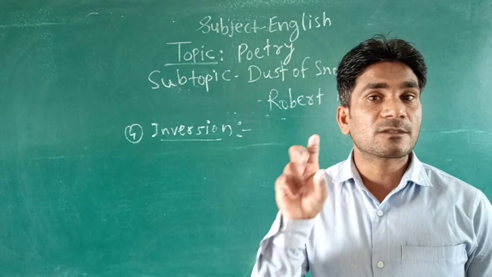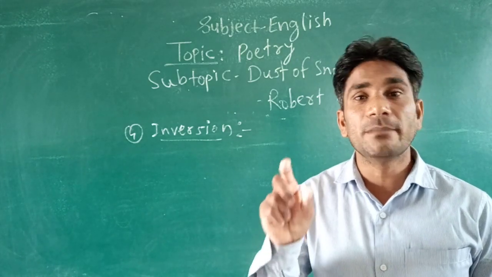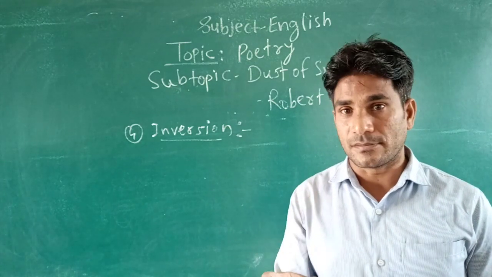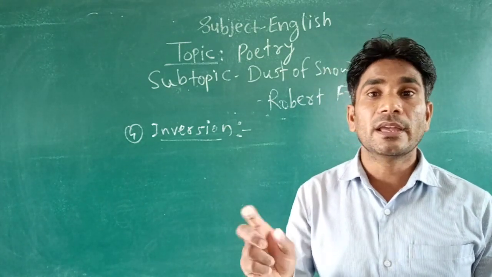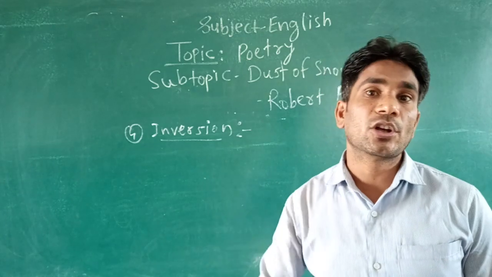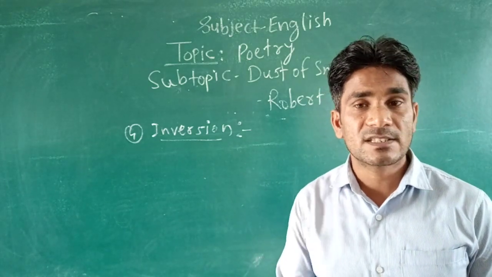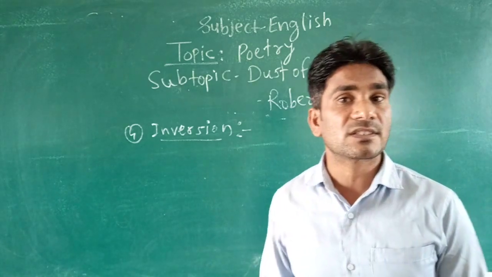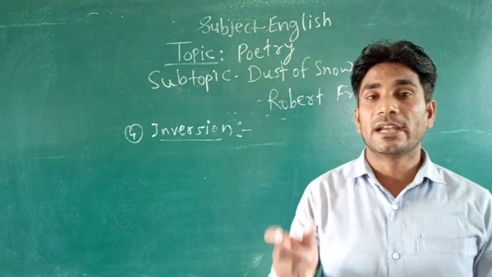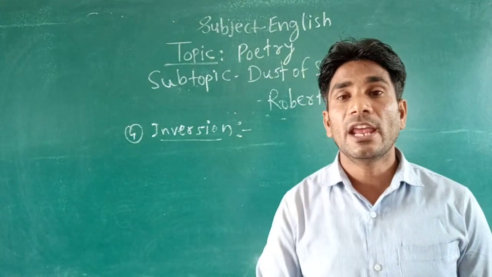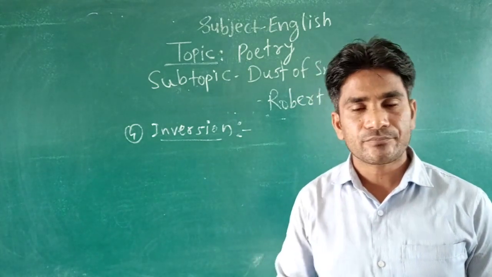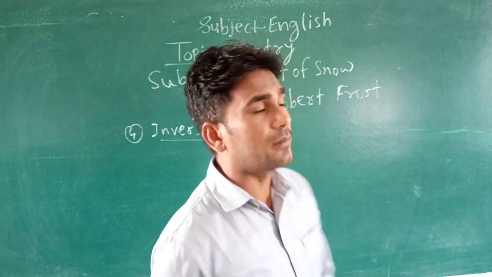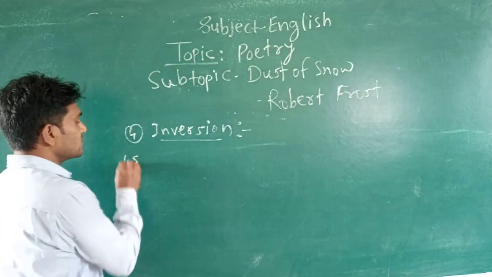But here, just for rhyme, the writer changes the places of words. He disordered the common order of the sentence. Yes, just for rhyme. So this is inversion. So here the first stanza has the figure of speech inversion. Okay. Now the last poetic device that is used in this poem is imagery.